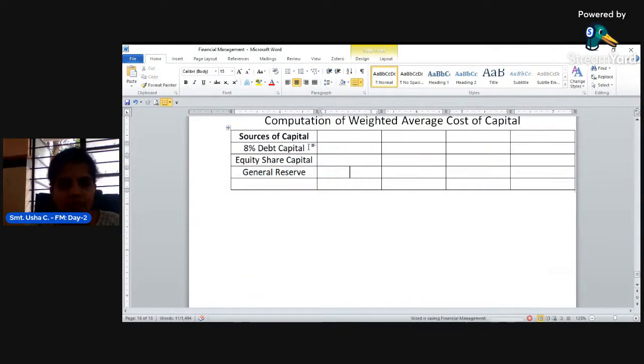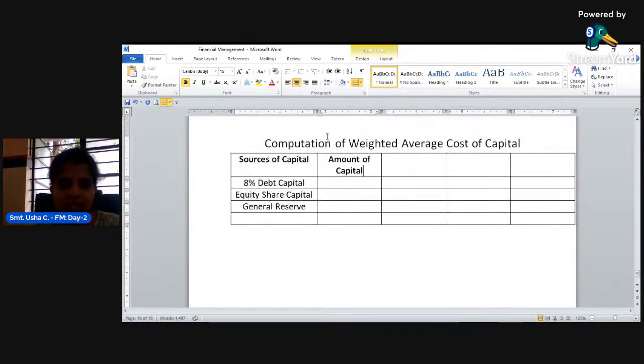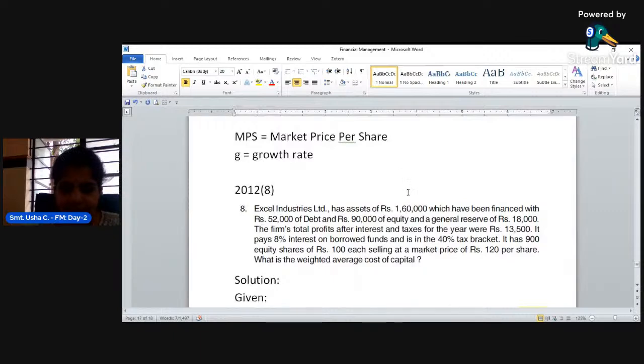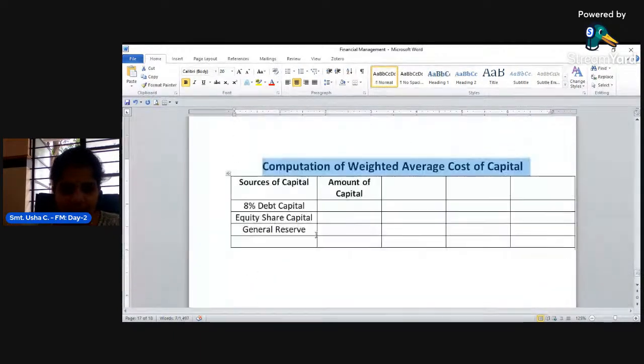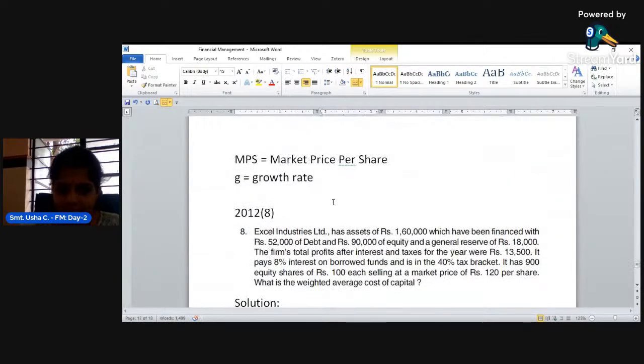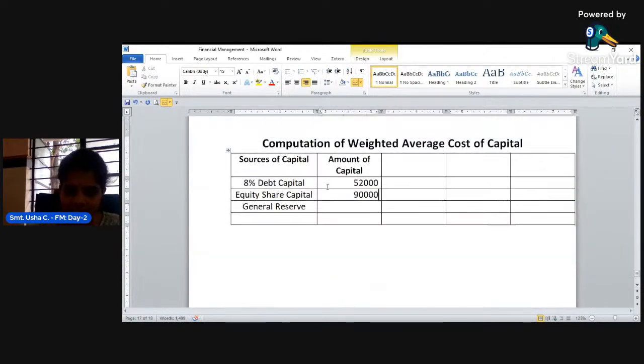Next, what we have to do? We have to take down the amount of capital. So, what is the amount of debt capital? Out of 1,60,000, amount of debt capital is 52,000. Then 90,000 is equity share capital, and general reserve it is 18,000.